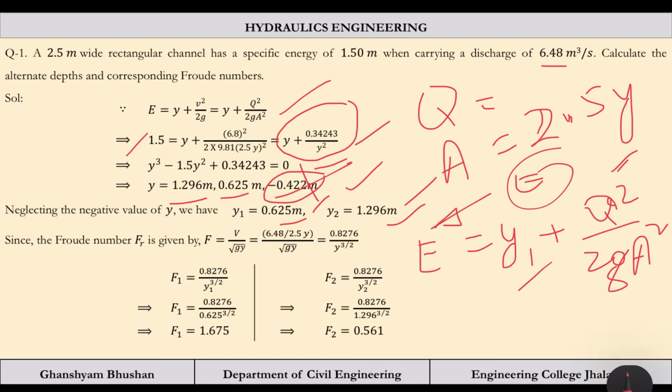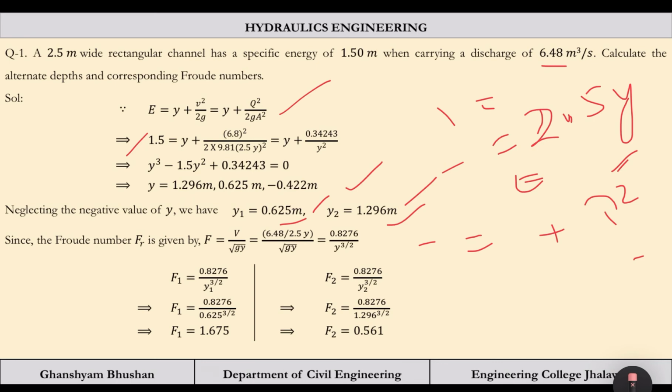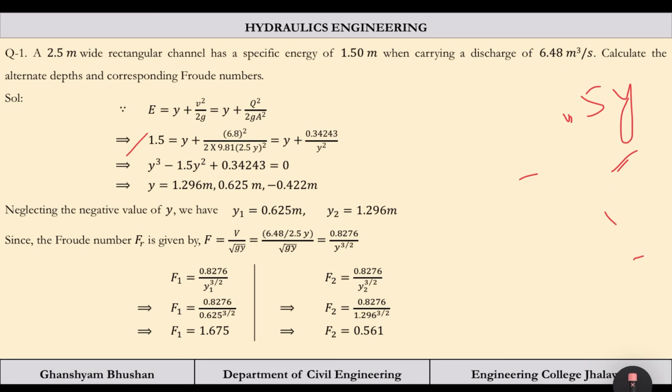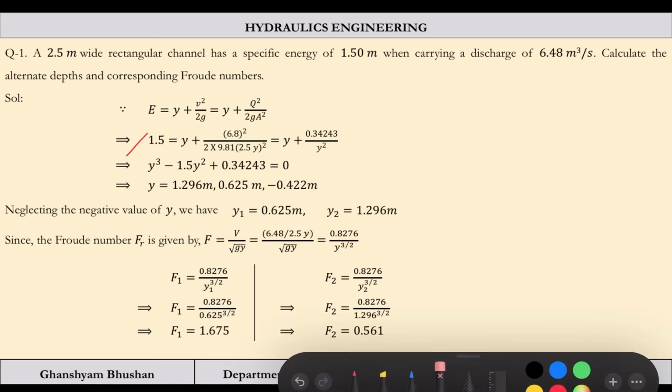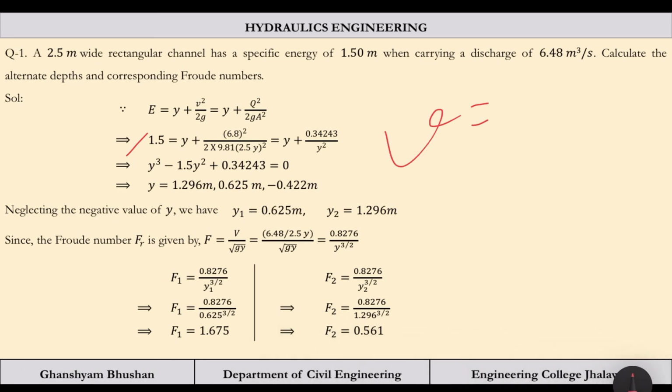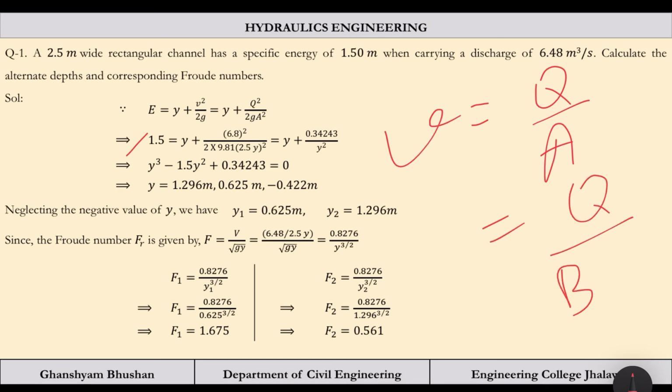Now one more aspect is asked of you. We have to calculate the Froude number. The Froude number formula is V by under root g into y. So y1 and y2 we have calculated. V also we can calculate, V is equal to what? Q by A. Q is given to us, B is constant, and y depends on y1 and y2. We will have v1 and v2.